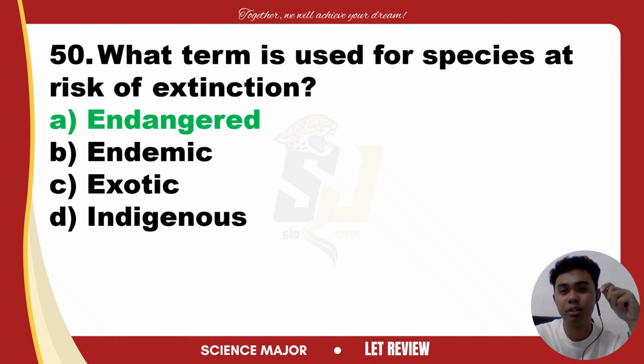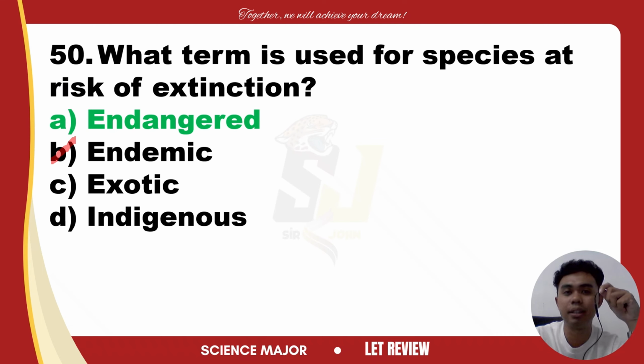So endemic, a certain species located in a specific geographical area, that is endemic. Next is exotic. Ano naman yung exotic? When we say exotic species, they are those that are not native to a particular area or ecosystem, often introduced through human activity.